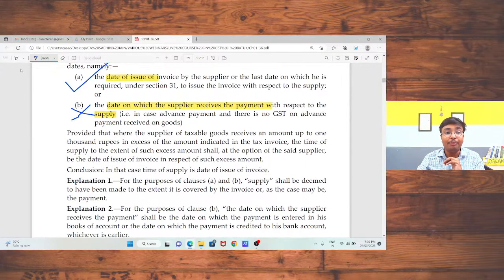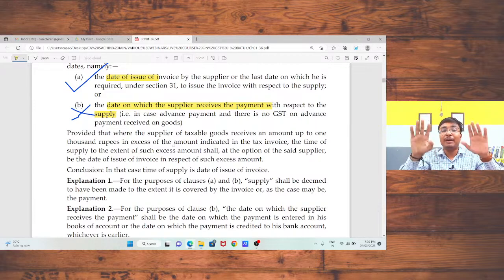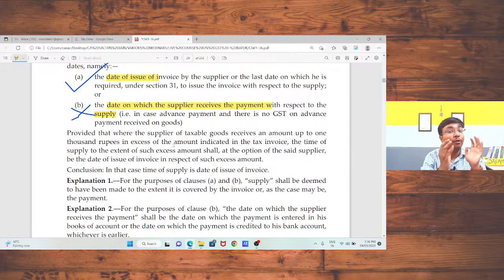Now, they have written a very important point: if the invoice is for 1 lakh rupees and I got 1 lakh rupees 500 from my recipient, in that case, for that 500 rupees, this is my option. I may pay the tax on that 500 rupees with the current supply, or I may pay the tax on 500 rupees in the next period. Okay, sir. So up to 1000 rupees, the option is in the hand of the supplier. Okay, this point is clear.